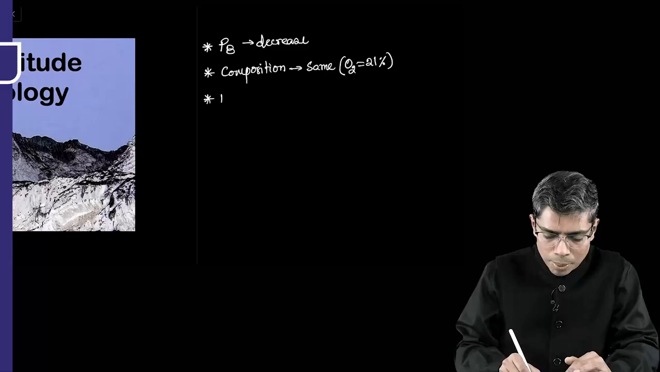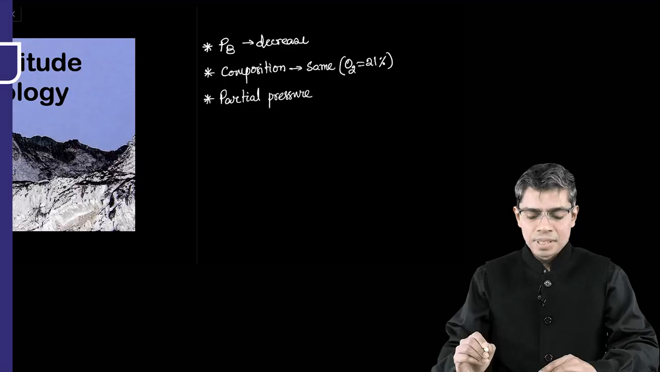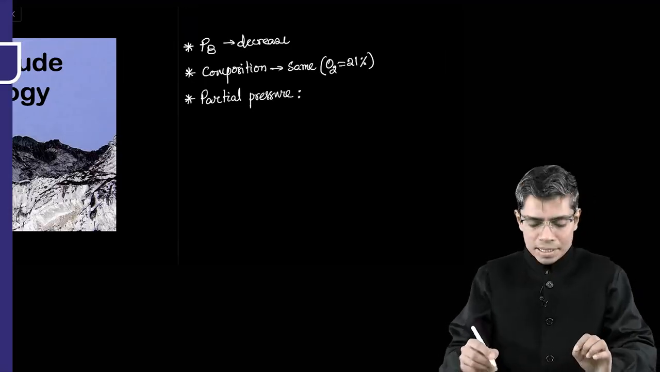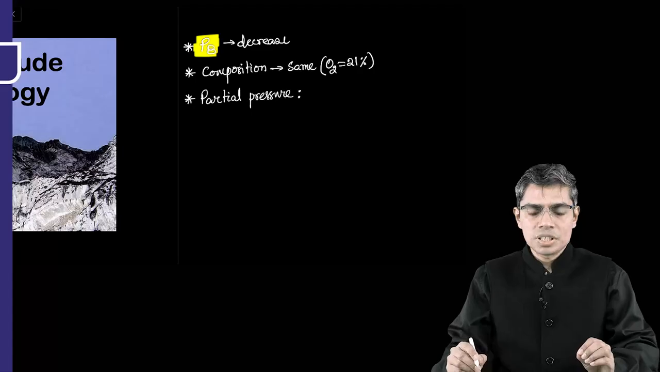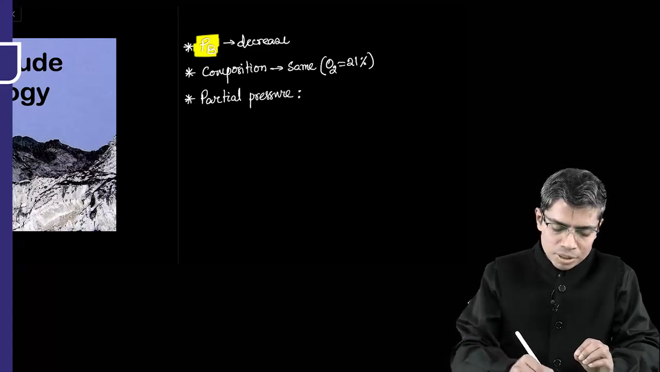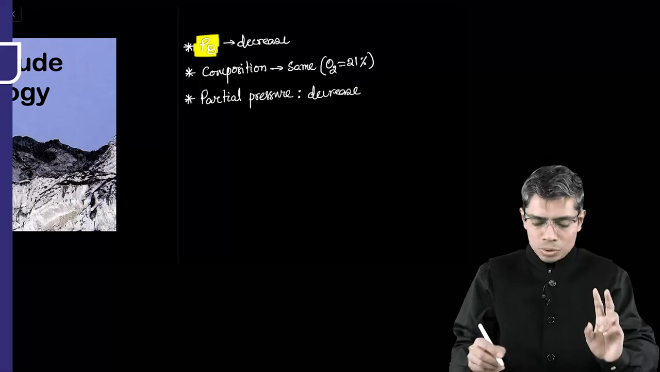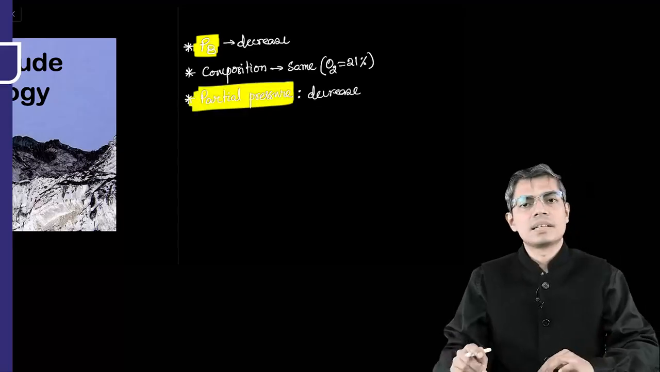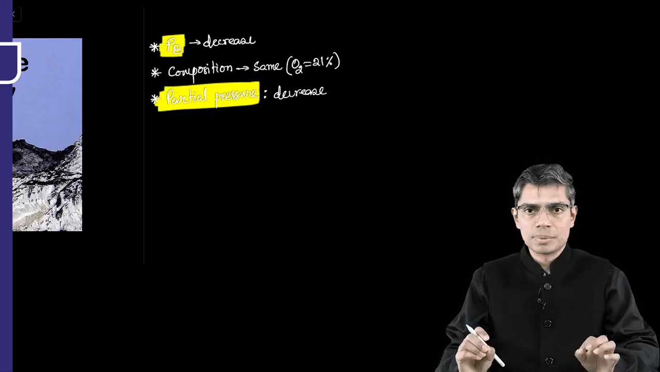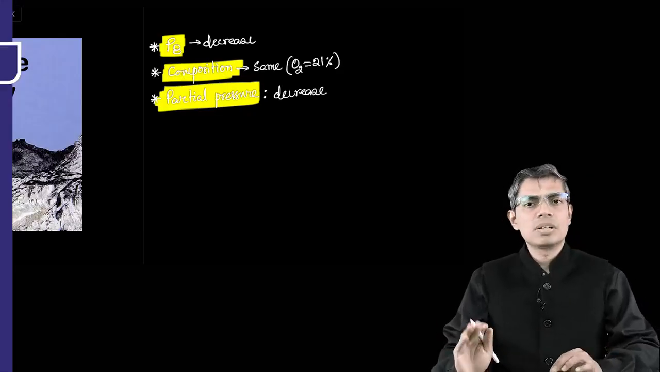And number 3, the partial pressure of all the component gases, not only oxygen, because the partial pressure is calculated based on the total pressure or the barometric pressure. So if the barometric pressure is decreasing, what will happen to the partial pressure? Partial pressure also decreases, right? That's why the partial pressure of all gases, like oxygen and carbon dioxide, will decrease, but the composition of the atmospheric air even at high altitude will remain constant, right?